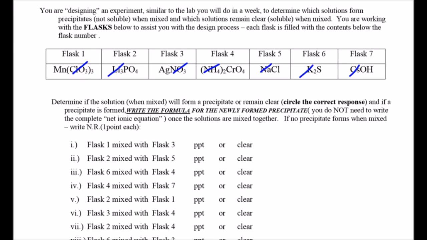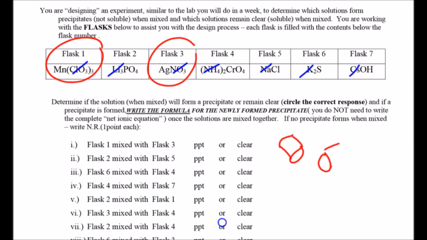So when we look at our situation here where it says flask 1 with flask 3, I'm going to take these two and essentially pour them together into a new container and see will I form a precipitate. That's what flask 1, flask 2 means. Pour them together, make a new solution, and will we form a precipitate?